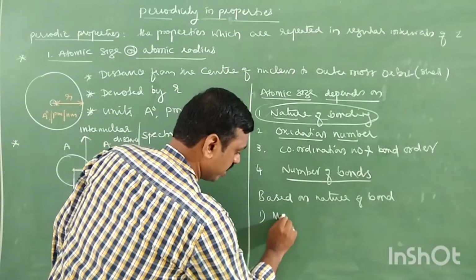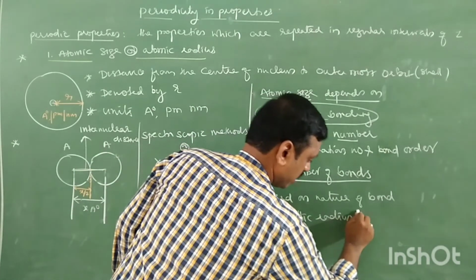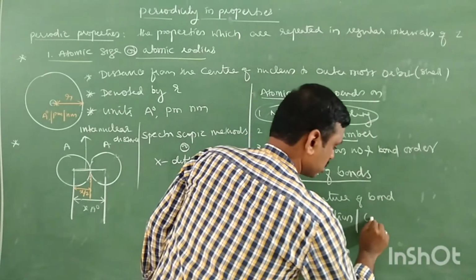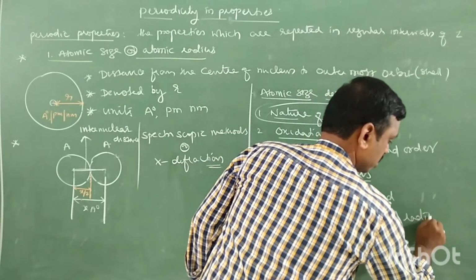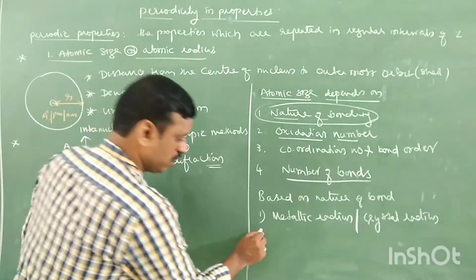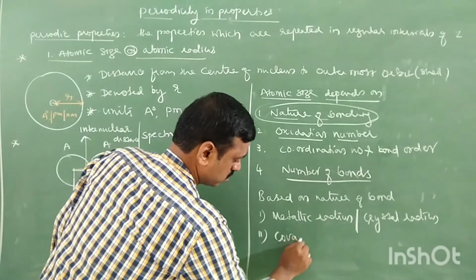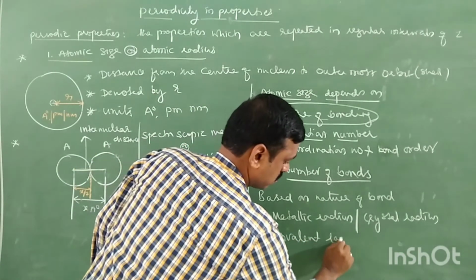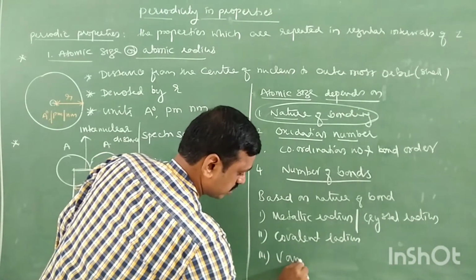One, metallic radius, also called crystal radius. These types are important. A question appeared previously in JEE. Next, two, covalent radius. Three, van der Waals radius.